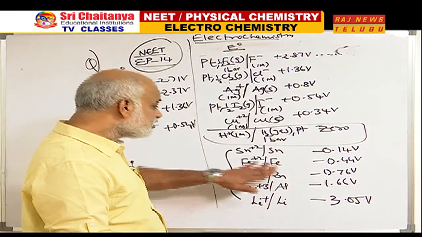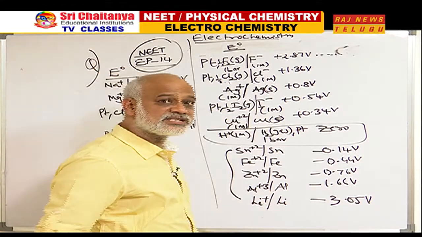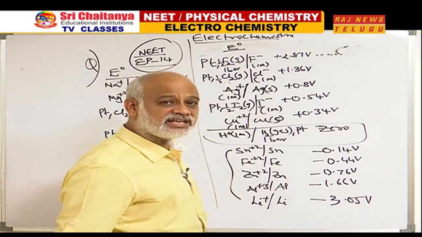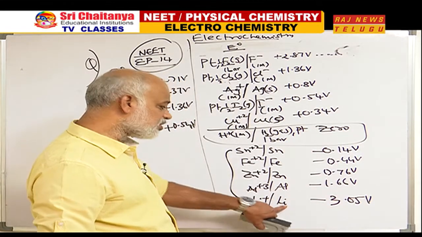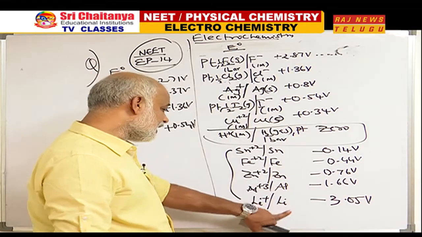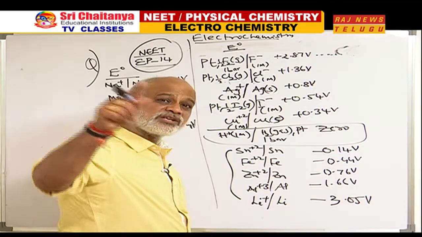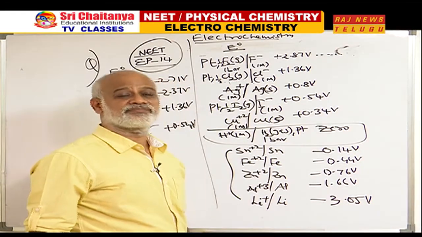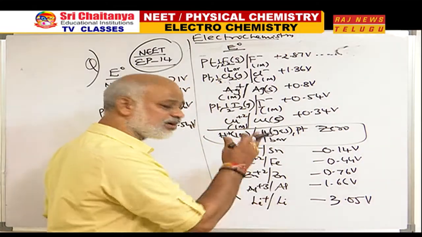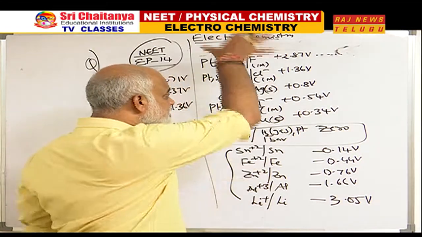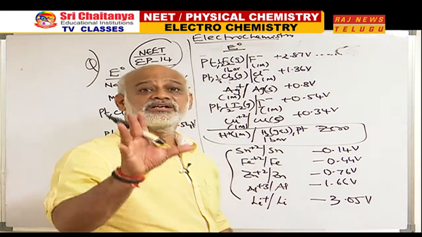Tell me, in this case, if Li+ to Li is most difficult, can I now say the reverse is easy for lithium? Li+ to Li is most negative, so Li to Li+ will be most positive. Li+ to Li is what? Reduction. Li to Li+ is what? Oxidation. Tell me, on this basis, from this series, who is the best reducing agent?